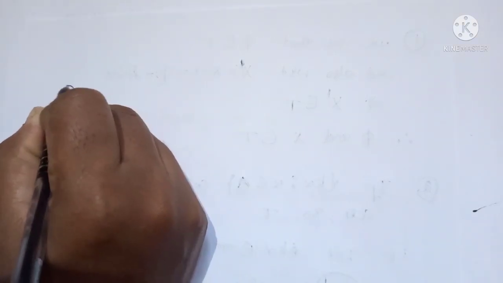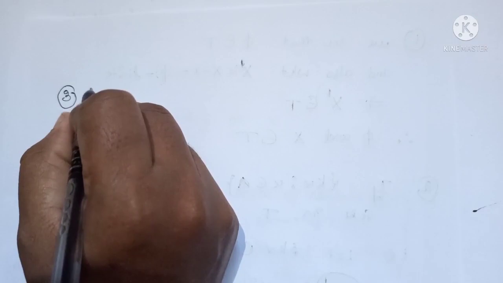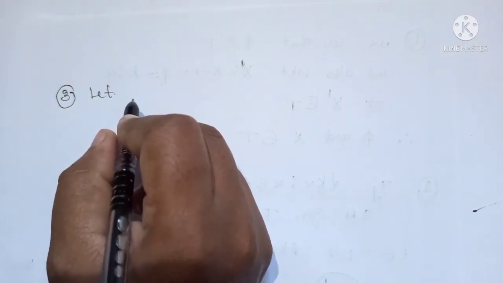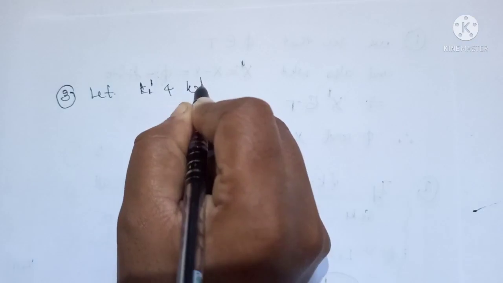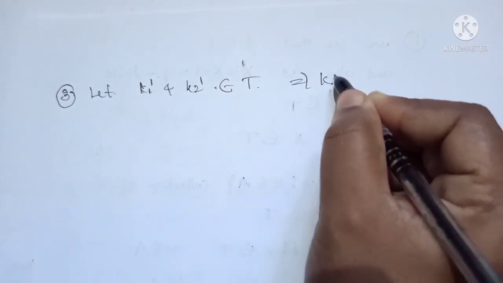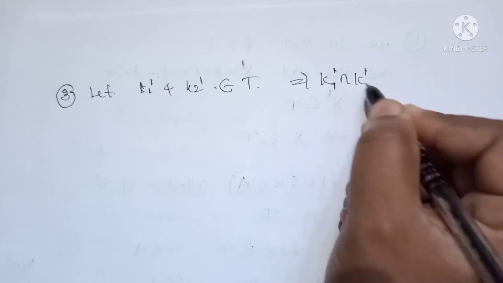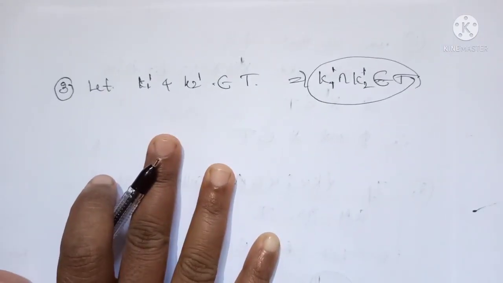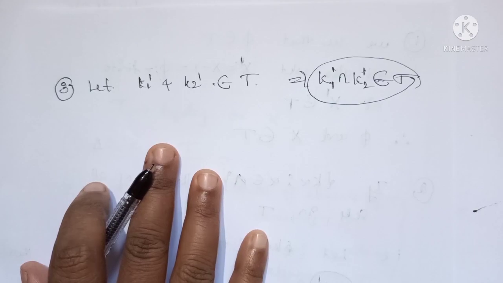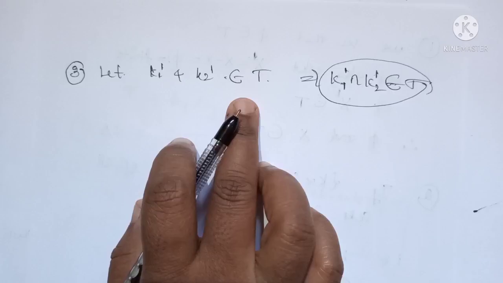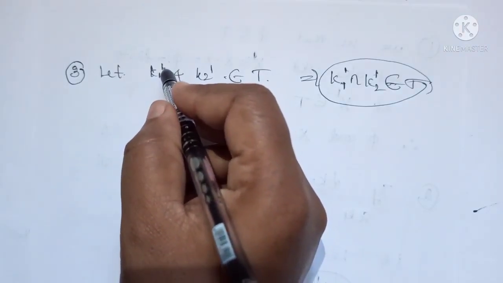Next we prove the third one. That is, let K1 and K2 be any two elements of T. Then we have to show that their intersection also belongs to T. We have to show this because the third condition of topology says that the finite intersection of any elements of T belongs to the same set T. Therefore we consider K1 and K2 belonging to T, then we have to show that their intersection also belongs to T.